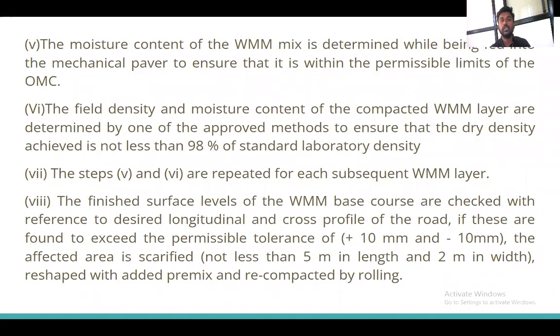The moisture content of the WMM mix is determined while being fed into the mechanical paver, to ensure that it is within the permissible limits of the optimum moisture content. Okay. Also, we need to check the moisture content. It should be below the optimum moisture content. If it is too much below, then we have to add certain water and make it up to the optimum